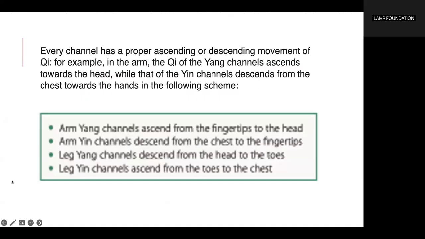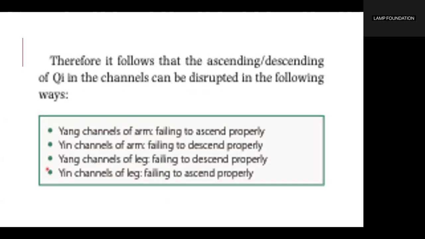Arm yang channels ascend from the fingertips to the head. Arm yin channels descend from the chest to the fingertips. Leg yang channels descend from the head to the toes. Leg yin channels ascend from the toes to the chest. Therefore, it follows that the ascending descending of qi in the channels can be disrupted in the following ways.